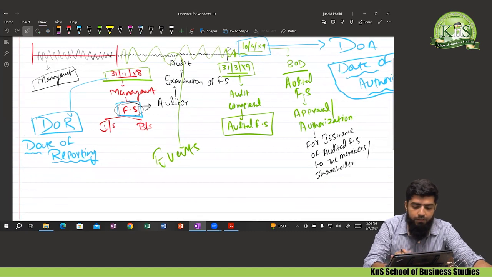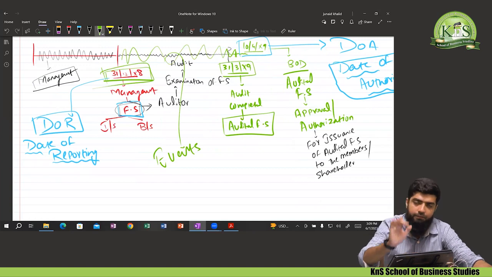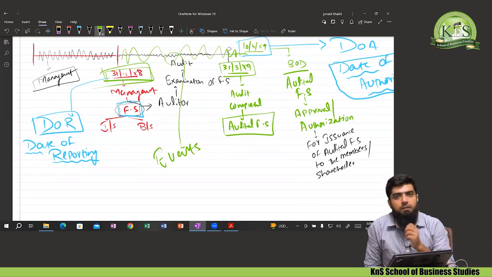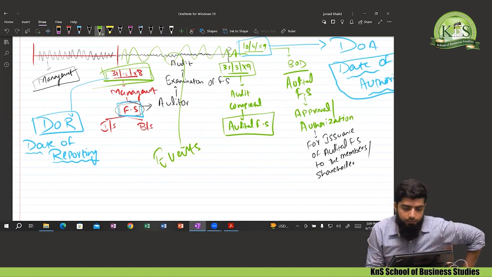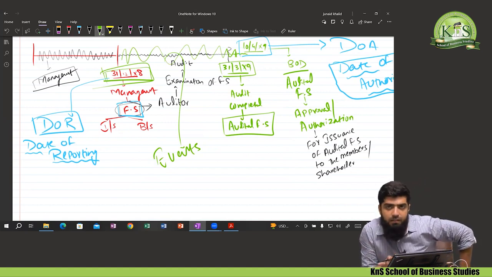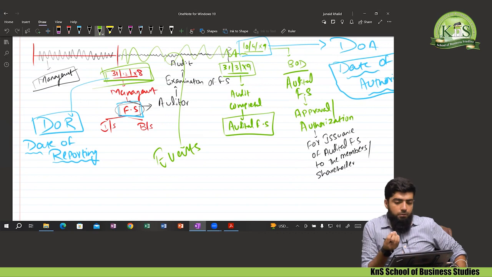For example, if the reporting date is 31st December, and an event arises after it, let's say there was a fire in the warehouse, or one of the customers has gone bankrupt, why is there a need to consider this?